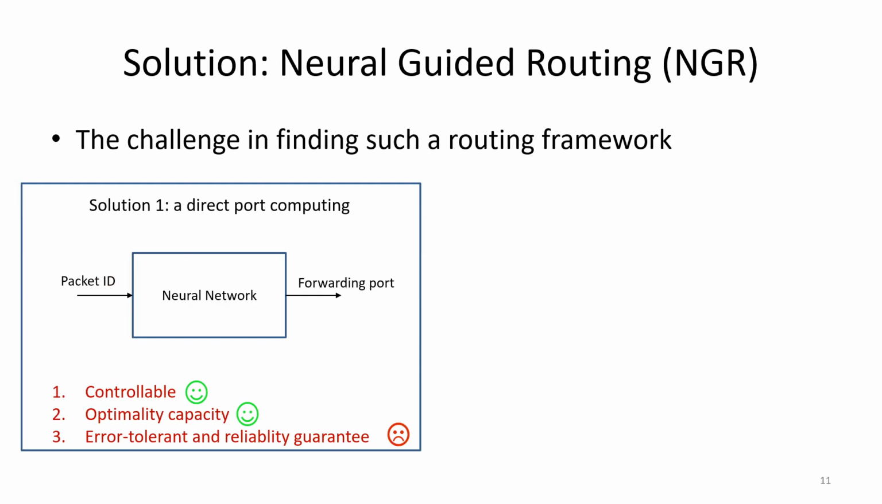However, it is quite challenging to find such a routing framework. For the previous solution that we introduced, the direct port computing using the neural network, the solution is controllable and also has the optimality capacity. However, neural network errors will lead to routing loops in real examples, so it is not error tolerant and it cannot provide the reliability guarantee.